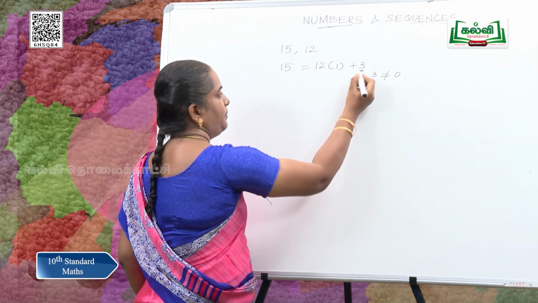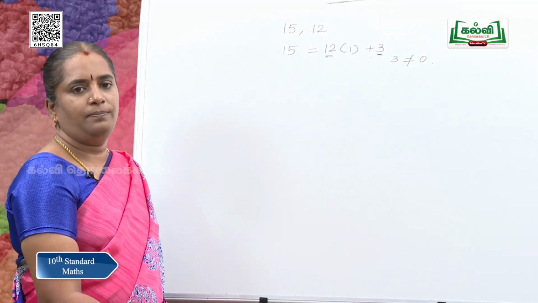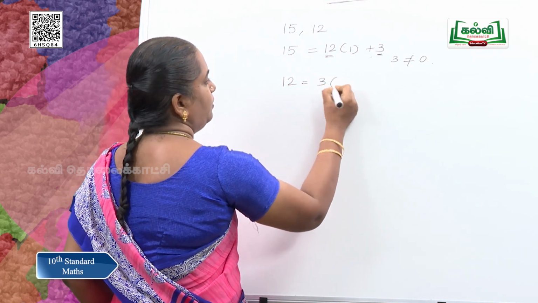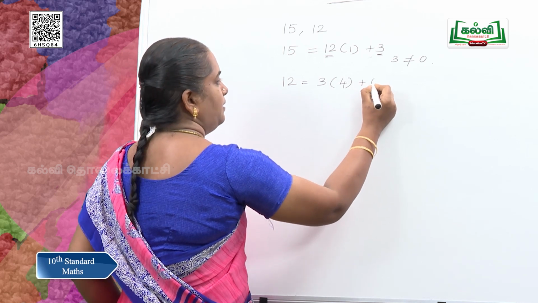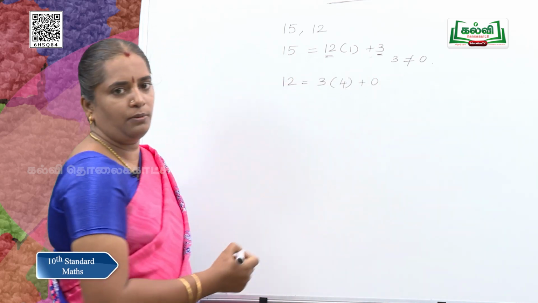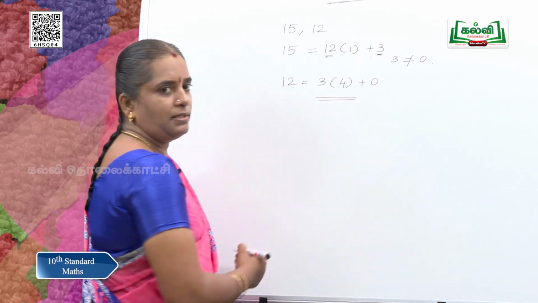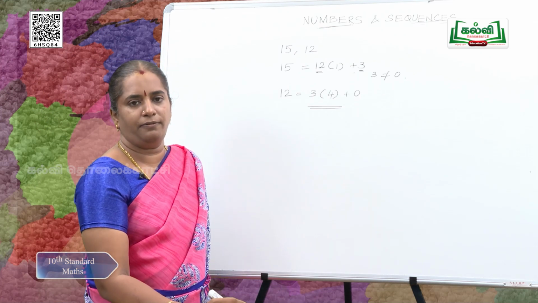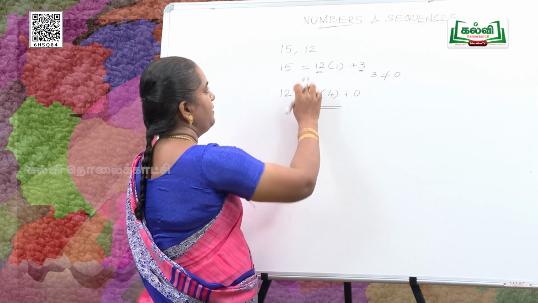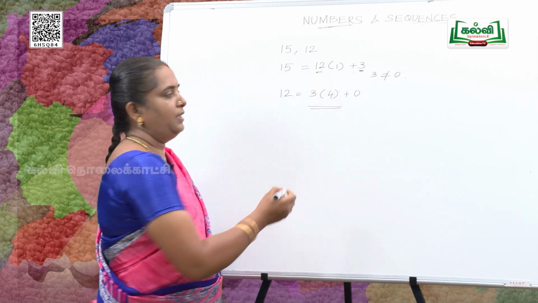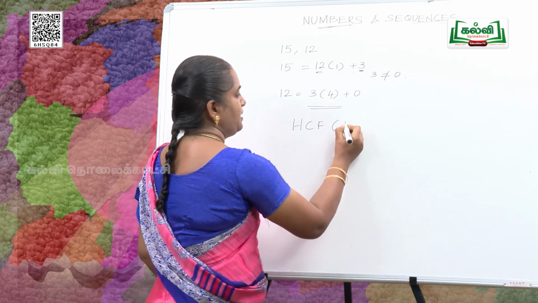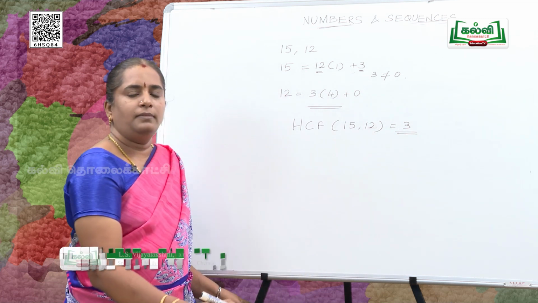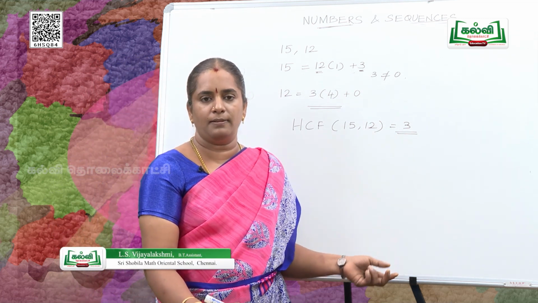So, we are going to use this remainder and the divisor to perform the division lemma. So, 12 is equal to 3 into 4 plus 0. Here R becomes 0. So, we stop here. We end the process and say that the divisor 3 is the HCF. The divisor 3 is our HCF of 15 and 12. So, we can write HCF of 15 and 12 as 3. This can be used for any two numbers.